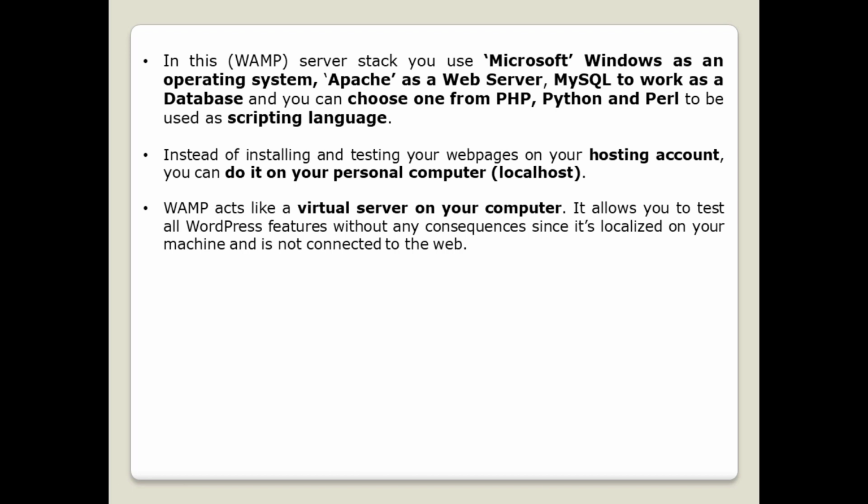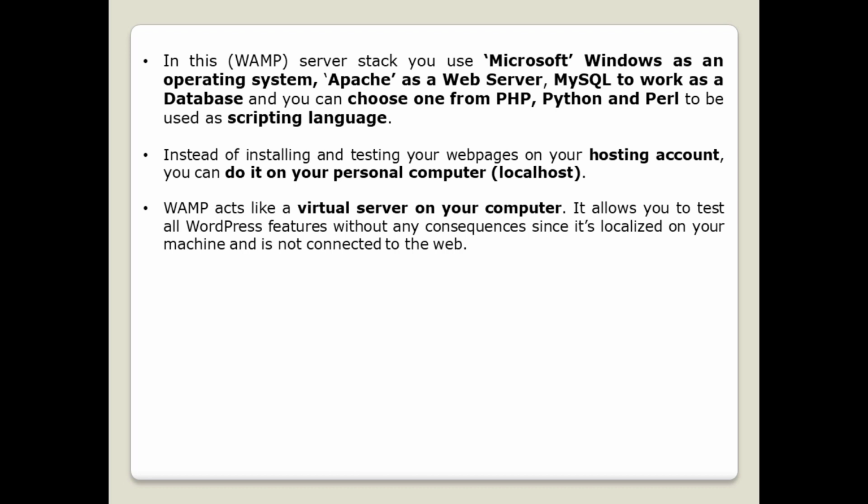And also, what are the reasons why we are going to use Apache server or WAMP server? See, instead of installing and testing our web pages on our hosting accounts, in order to test our web pages in the hosting account, we have to pay some money, right? Of course, there are also some free hosting accounts, but before submitting all the web pages to that particular hosting account, we have to check whether all our web pages are correct or not.